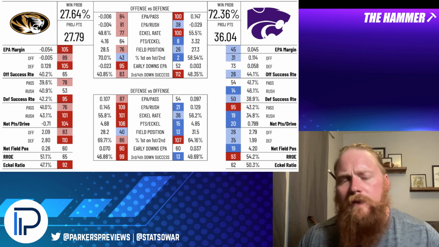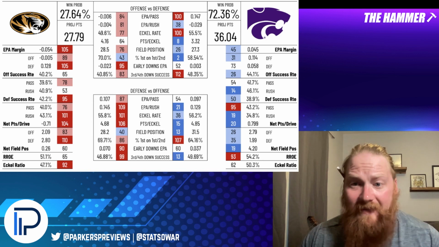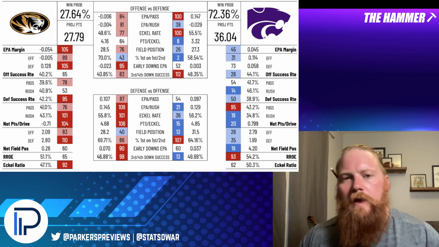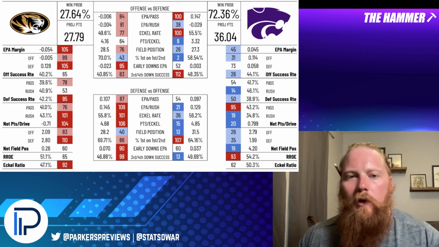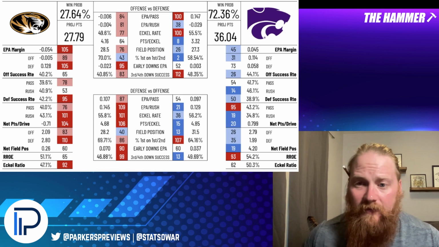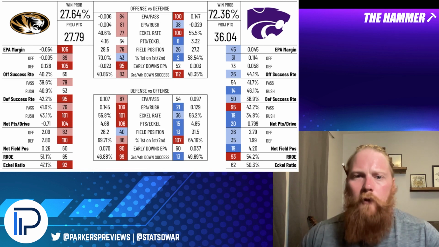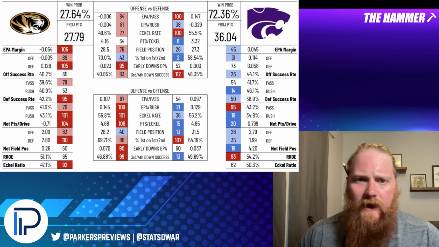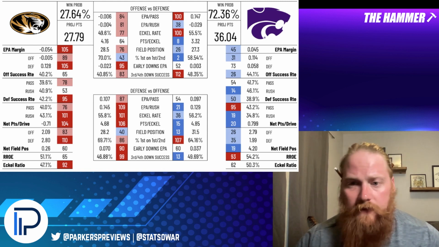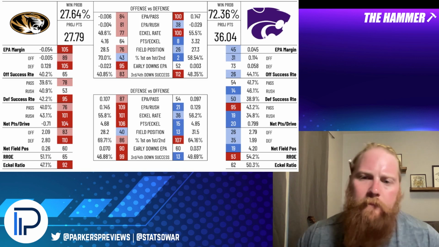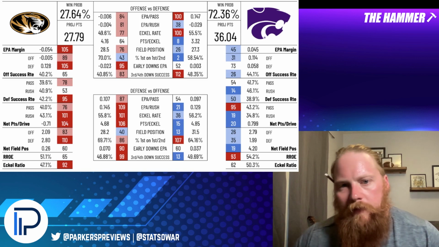So I would expect some positive regression from Kansas State's pass defense, not to be such a split there between rush and pass, and a little bit more improvement on third and fourth down success is generally what my model forecasts. That's why I have Kansas State doing a little bit better against Missouri's defense, although 28 points would not be exactly a great defensive performance.